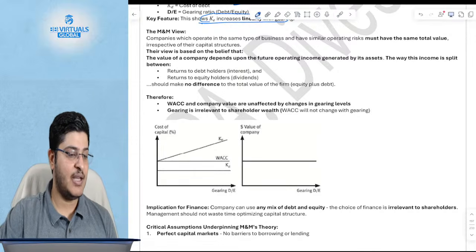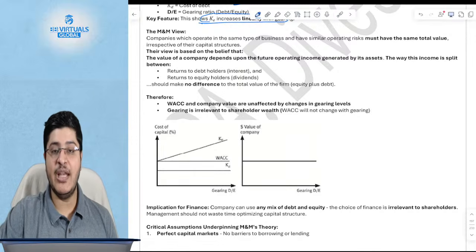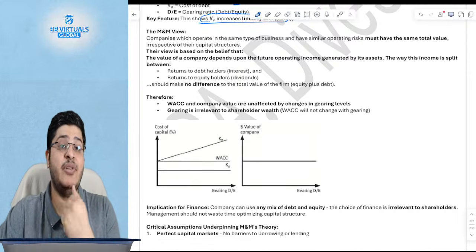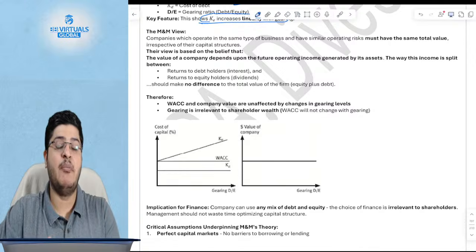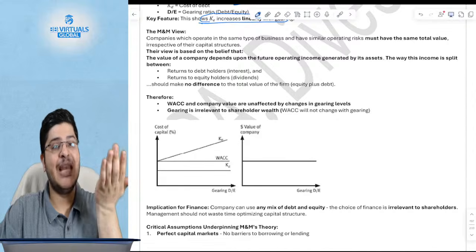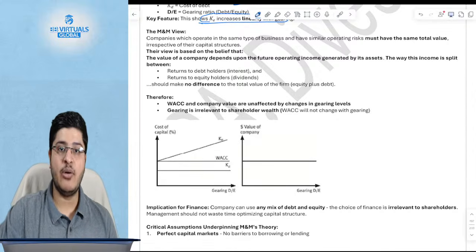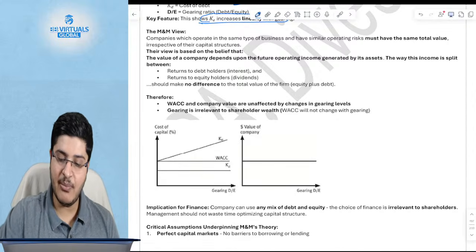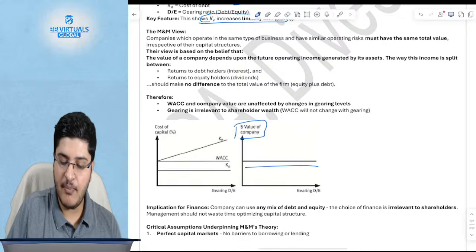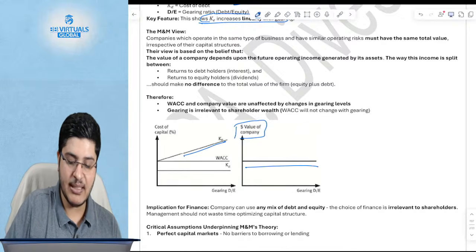Okay, it is irrelevant in market value. Yes. So Modigliani-Miller said that dividend is irrelevant to the total wealth of the shareholders. Dividend is irrelevant if perfect market conditions exist, because if they don't give the dividend, then the share price will increase to that extent and the total wealth of the shareholders remains the same. Similarly, over here the WACC remains the same, and hence the value of the company remains the same because KE rises in proportion.